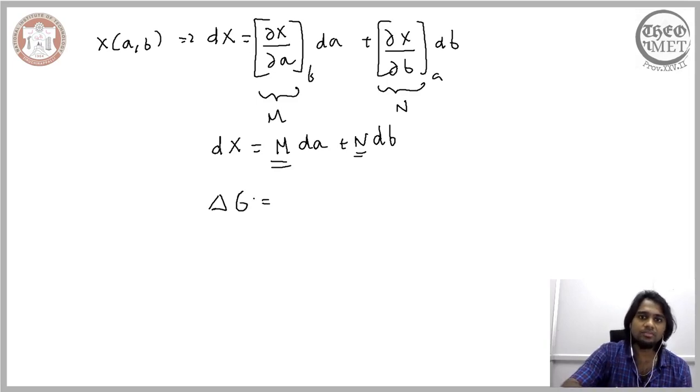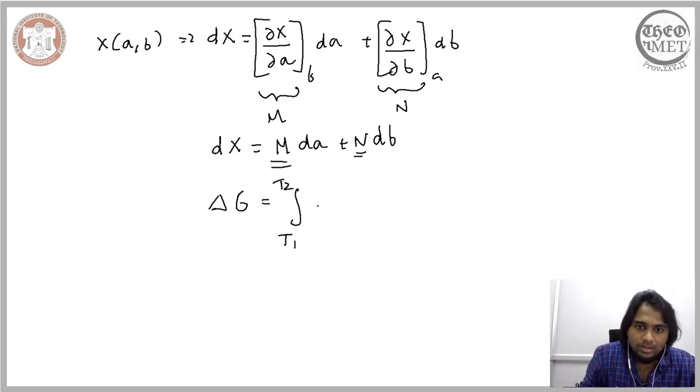So we consider a system, and this system is experiencing a non-isothermal change in state. So there is a change in the temperature involved, and in that case we saw that the change in the Gibbs free energy associated with the system can be expressed in terms of the temperature change, that is the system changes from T1 to T2, and we have the corresponding material constant, dT minus 1 by T,